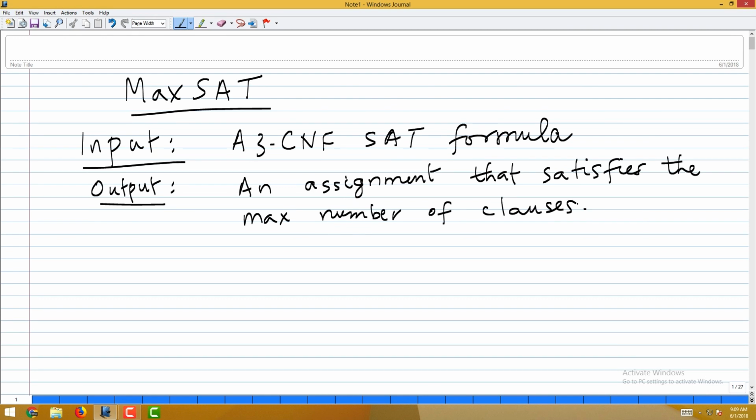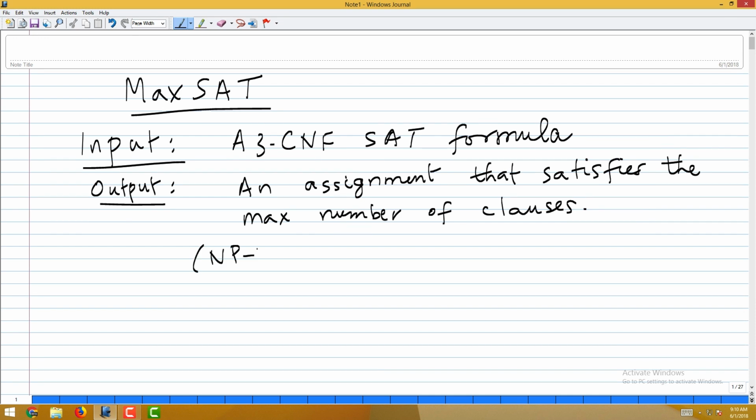Now, clearly, this is also an NP hard problem, because if I can solve this, I will be able to answer the satisfiability question. If the maximum is all clauses, then you know it is satisfiable, otherwise it is not. So, this is a sort of a generalization. In fact, this is NP hard even for 2 CNF. Let me just make a remark, there is a reduction from 3 CNF to max 2 CNF.